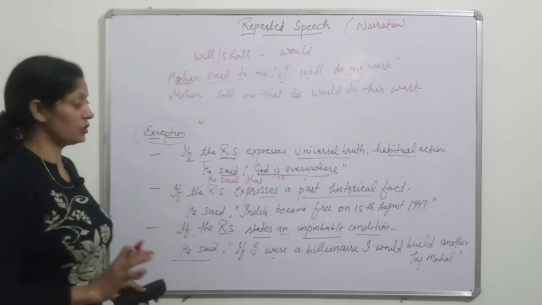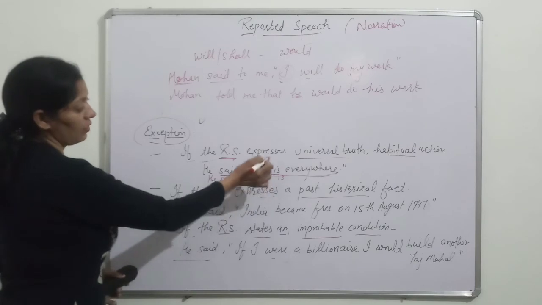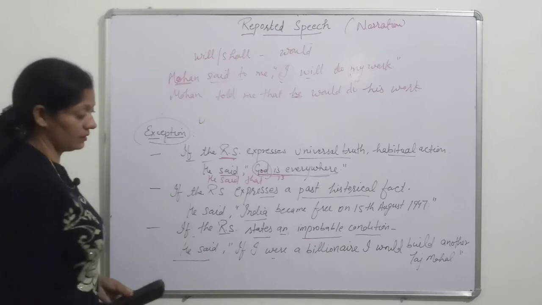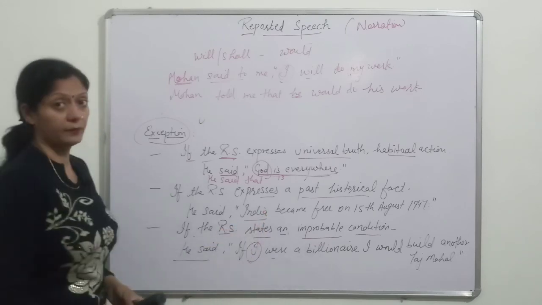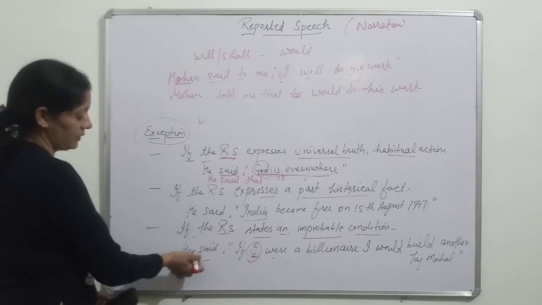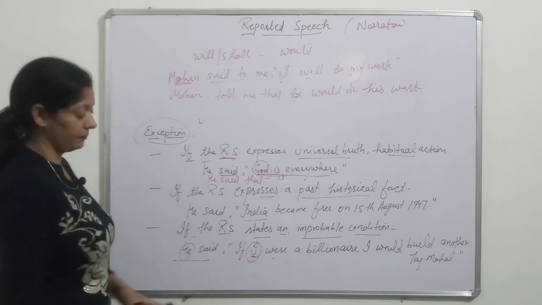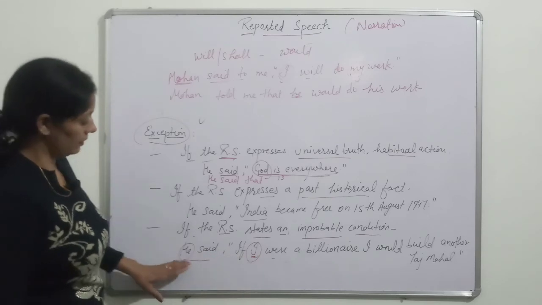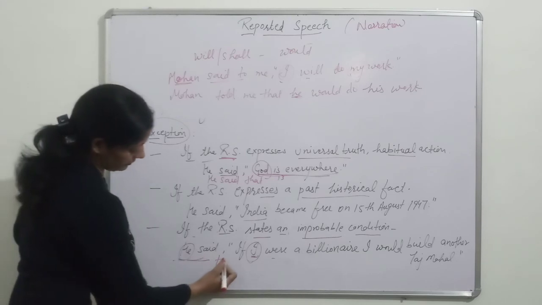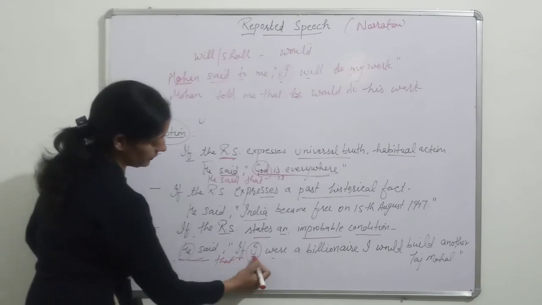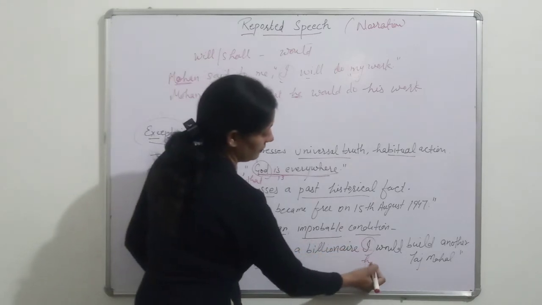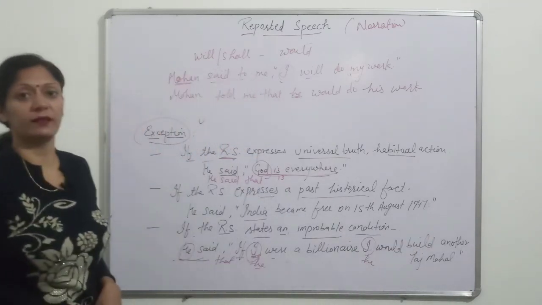Only pronouns we will change here, because in the first sentence, God, third person, no change is there. India, no change is there, but here it's I. According to the subject, persons are changed. So he said that, if I is changed into he: if he were a billionaire, he would build another Taj Mahal.